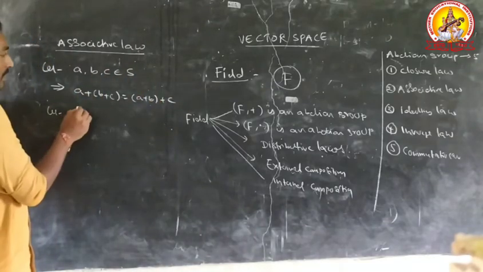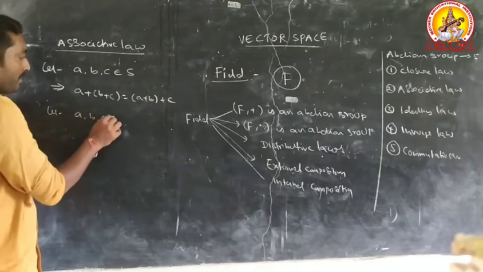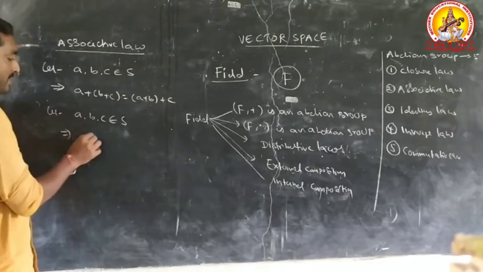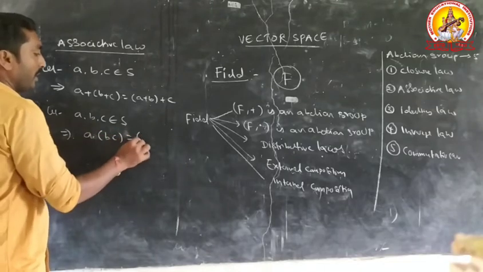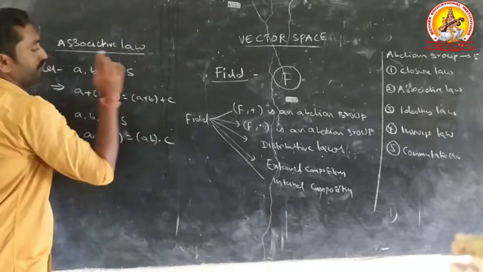And A, B, C belong to S. That implies (A · B) · C equals A · (B · C).